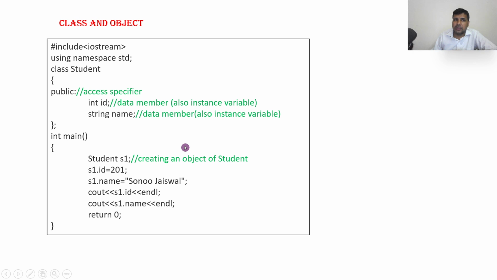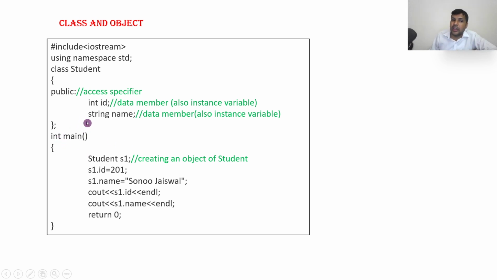So let us take a small example. You can see here this is a program. In this first one you can see the access, this is a class, from here to here it's a class. The class name, just as we have seen in the syntax, is student. Public is the access specifier. Public means anybody can access. We also have private and protected. Next, int id means id is a variable that is an integer. String name is a variable and it is a string. Now these are the data members. In this program I didn't write the member function. In the next program I will write the member function to make you understand easily, step by step.